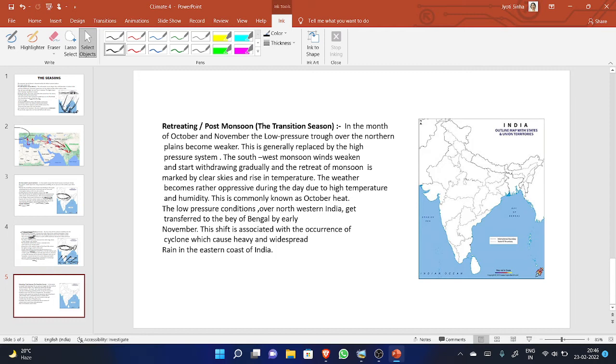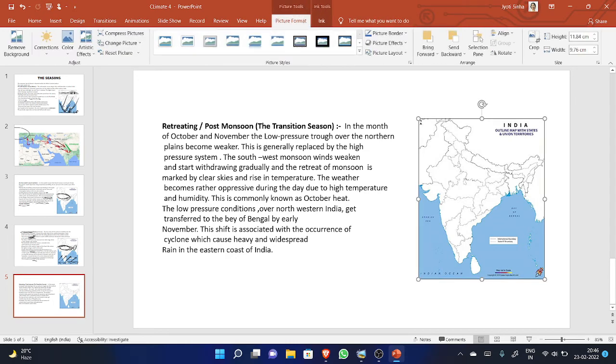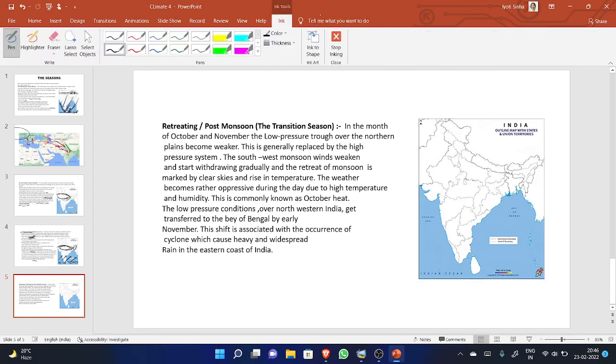In the months of October and November, the low pressure trough over the northern plain becomes weaker. It is known to us that during the summer season, this part is converted into low pressure. But what happens?